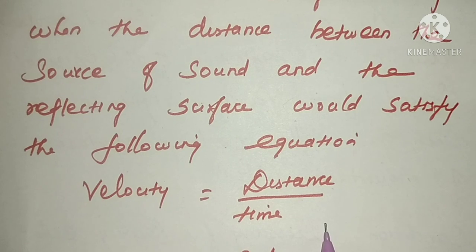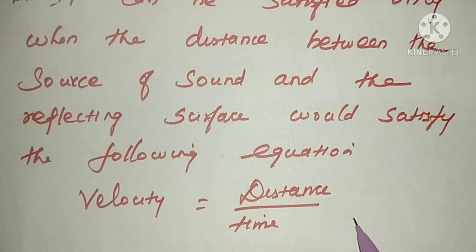So how can we calculate the distance travelled? See here, this is the source of sound, and here is the rigid, reflecting surface. The sound travels from the source to the reflecting surface, that is D. Again it is reflected back to near the source, that is D. So D plus D, that is 2D. The total distance travelled by the sound wave is 2D.